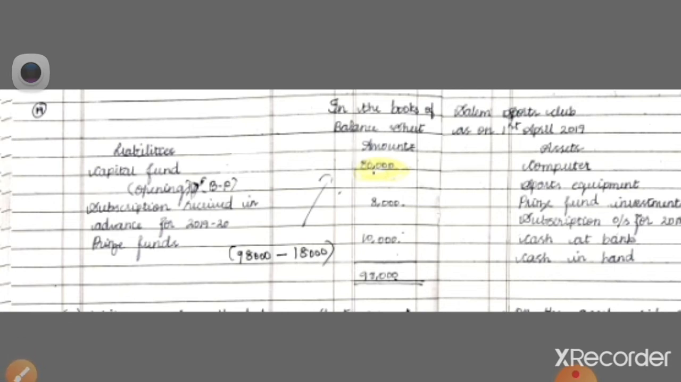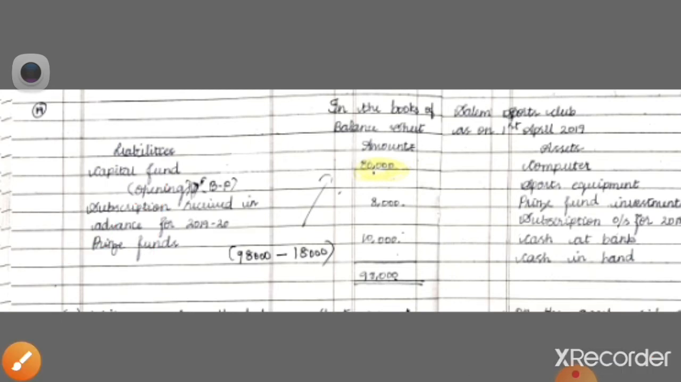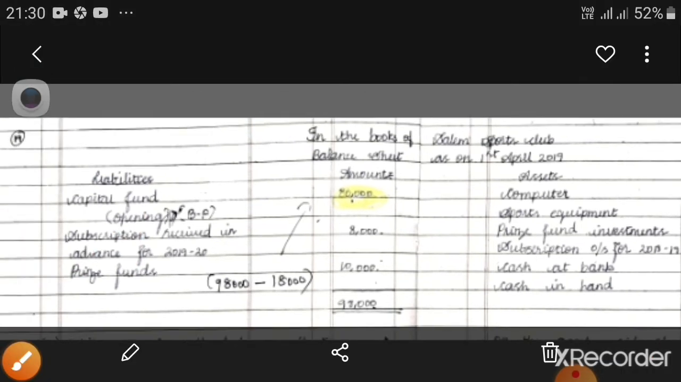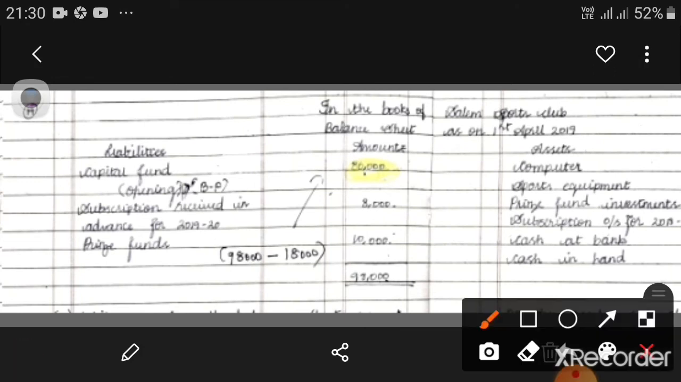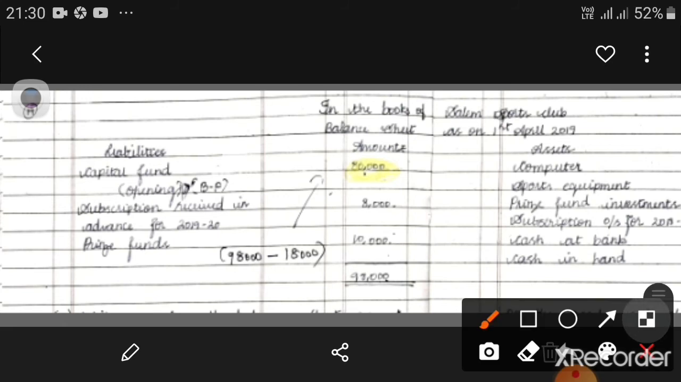After creating the provision for capital fund, the next item is to enter the subscription that was received, for which year? It was 1920. That means this is the subsequent year, next year. Treat this 8,000 as a liability. Now you also have prize funds. Funds will normally be a liability, investments will be an asset, whereas funds will normally be a liability. So this you know very well.